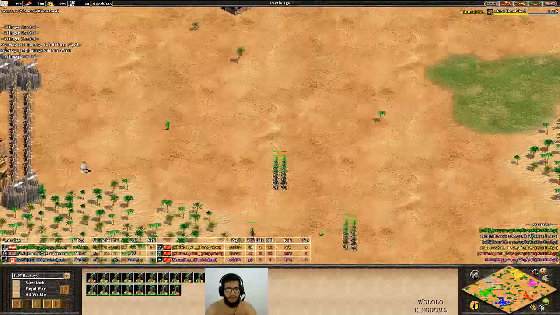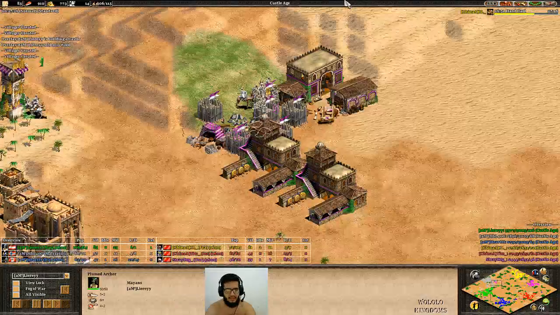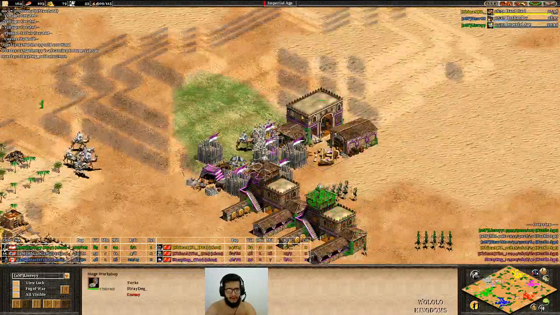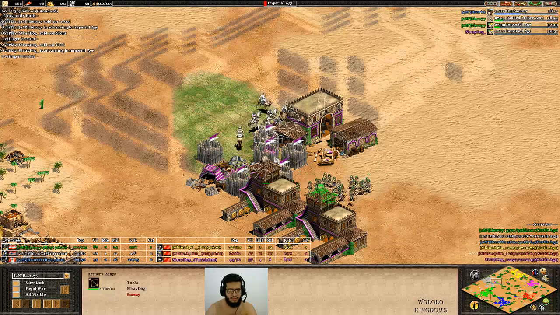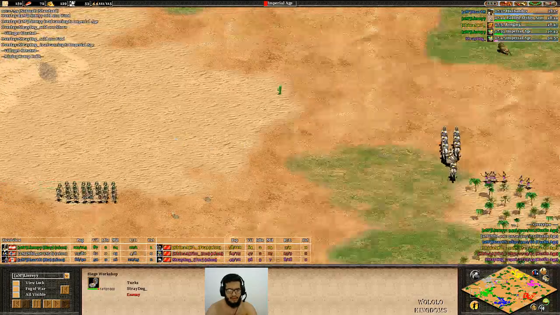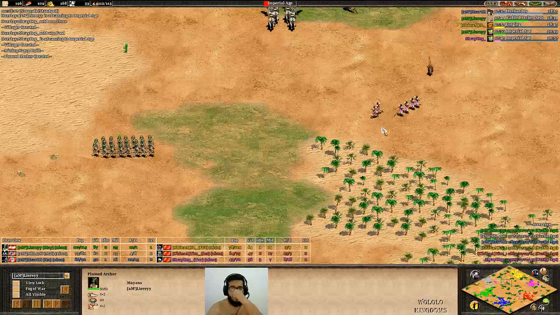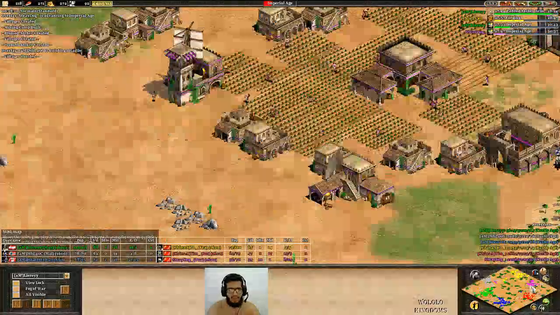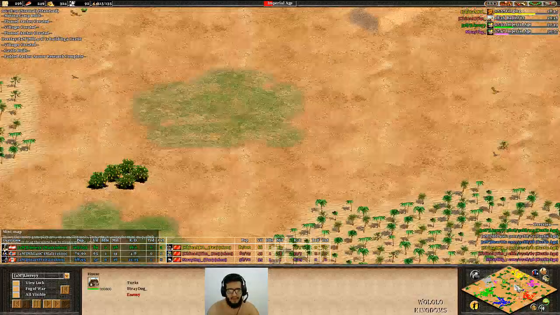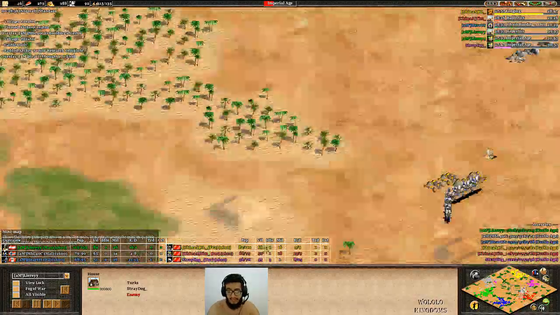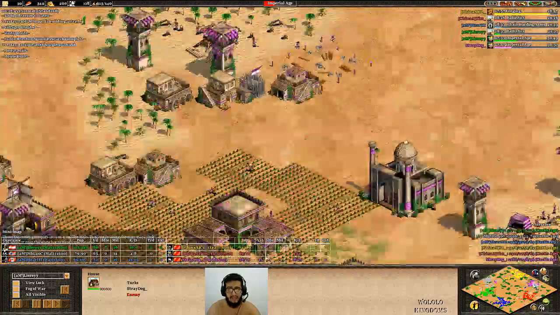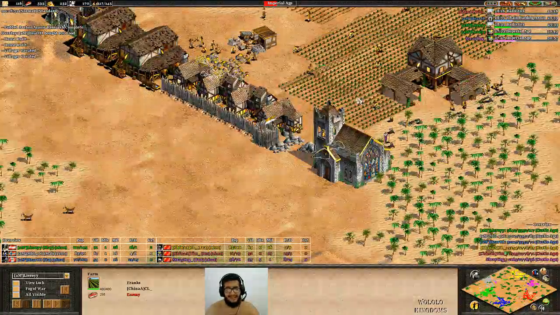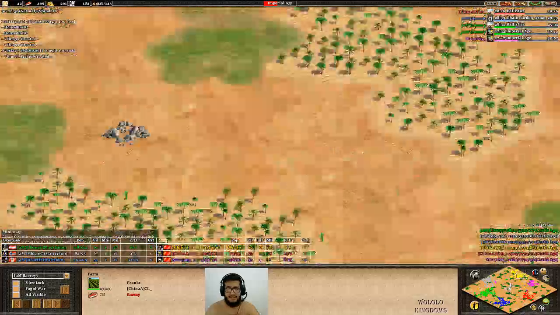Liereyy coming up with a big pack of plumed archers. It seems that both him and MBL are going to take away finally all the push from Straydog. They are killing the Siege Workshop. Liereyy is going forward. Liereyy is on his way to Imperial. So is Straydog, which means nothing because he has only 1 TC. He's dead. He's now making the 2nd TC, so it doesn't mean anything, to be honest.